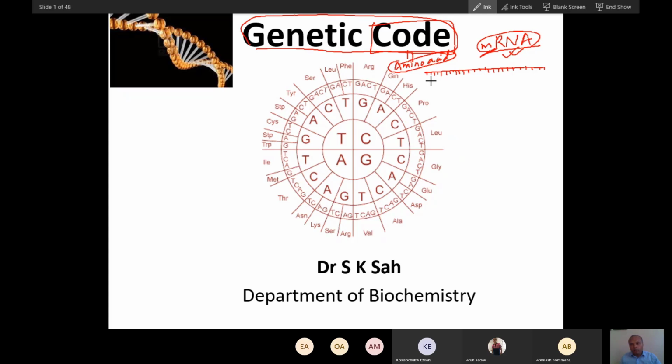Our body deciphers this code, breaks the code, and it is converted into protein. This process of giving meaning to this code is called translation.